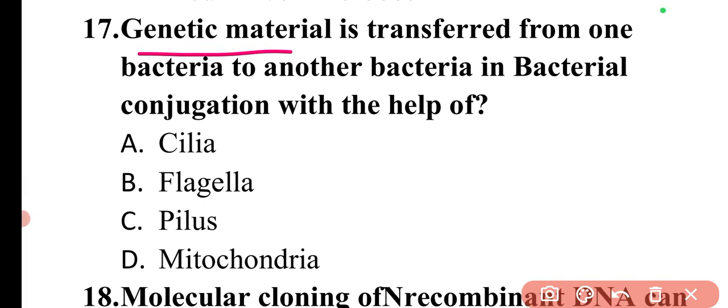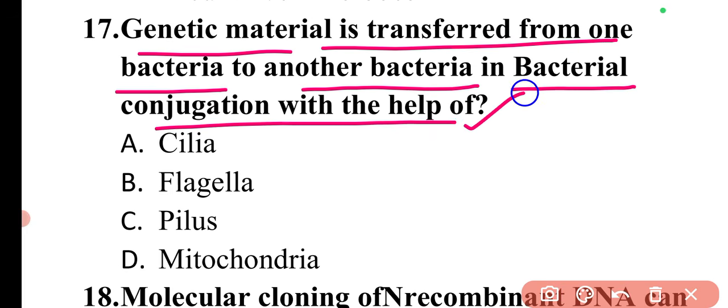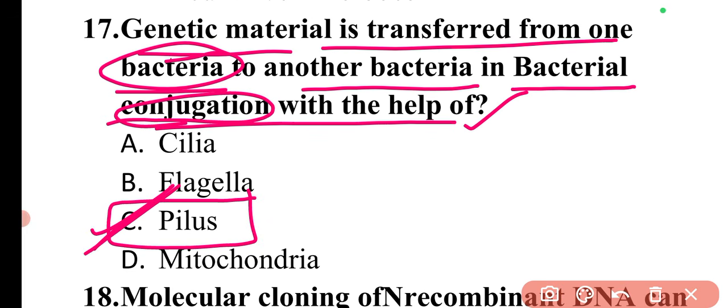Next question is, genetic material is transferred from one bacteria to another bacteria in bacterial conjugation with the help of. In order to transfer genetic material in bacteria, there are different processes like conjugation, transformation, transduction. These are the different methods for the transfer of genetic material in bacteria. They are talking about conjugation, so with the help of what part is the genetic material transferred? This one is pilus. So here option C is correct.